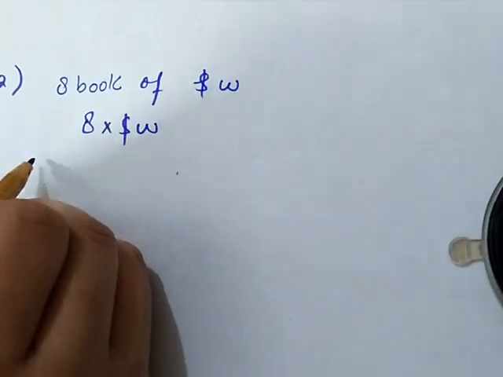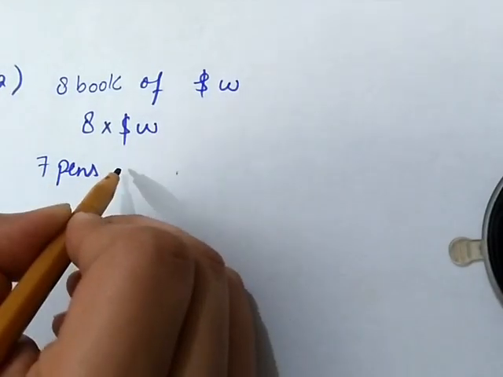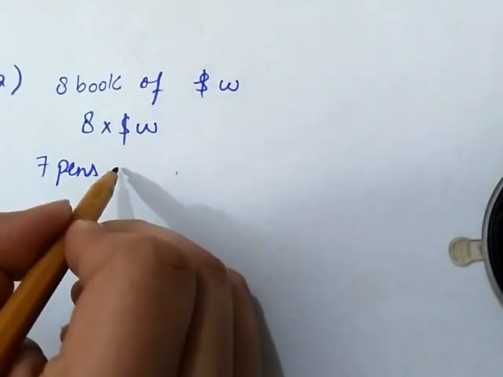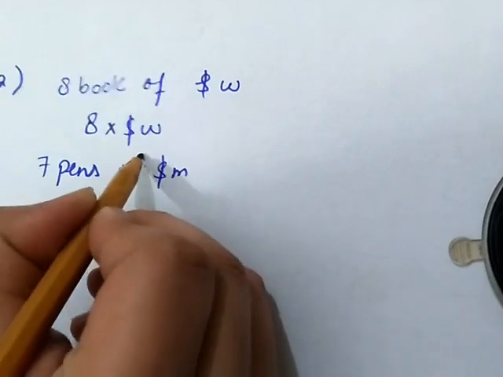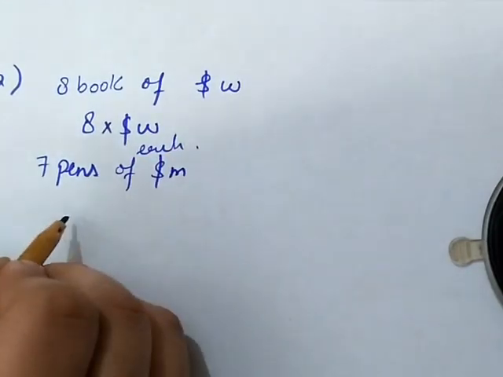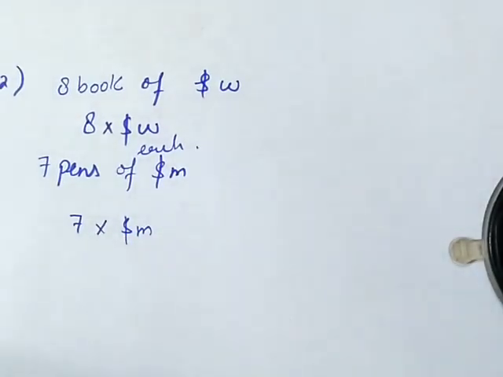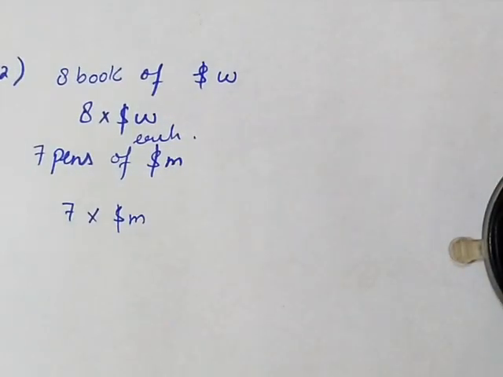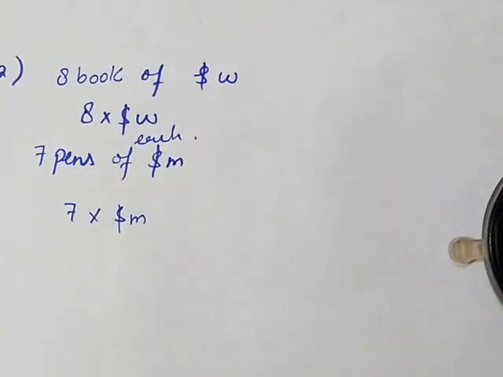She bought 7 pens and each pen's price is $M. Now multiply 7 with $M. Now here are the two amounts that she spent for her shopping.